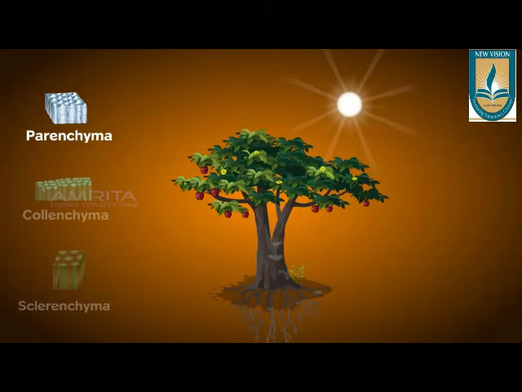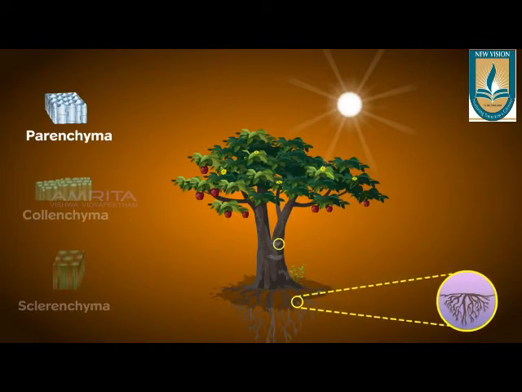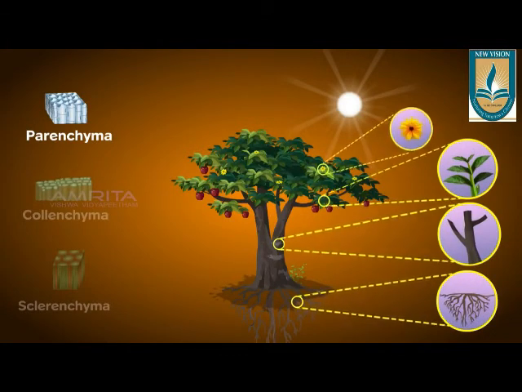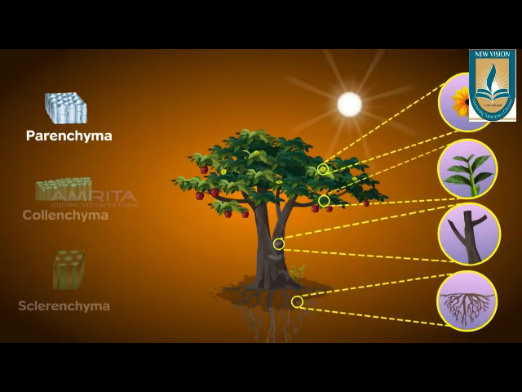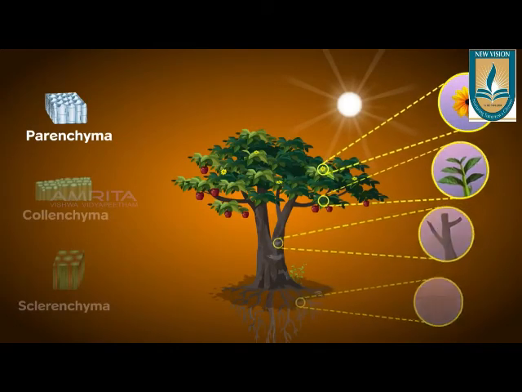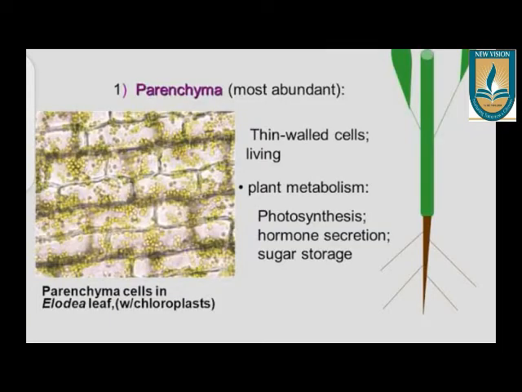This tissue is composed of living cells that are present in the regions of root, stem, branches, and flowers. Parenchyma cells are all thin-walled and these cells are living cells. They are mainly involved in the plant's metabolic activities like photosynthesis, storage of food material and hormone secretion, etc.